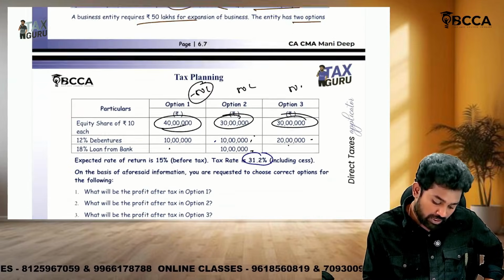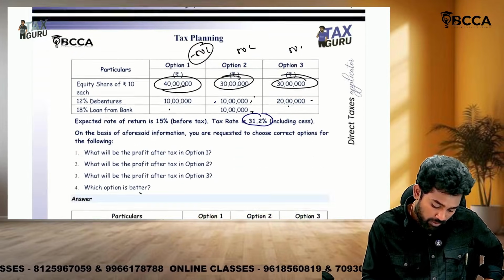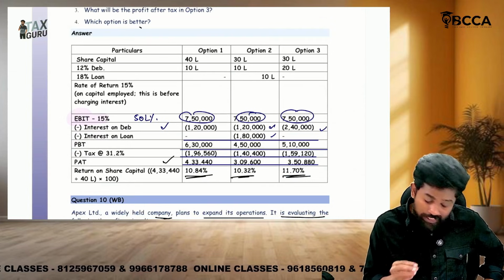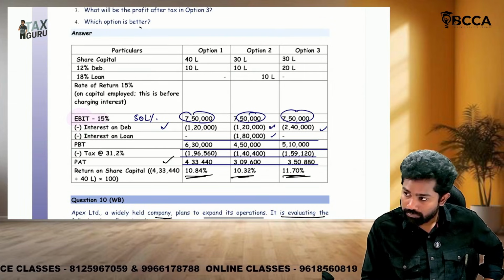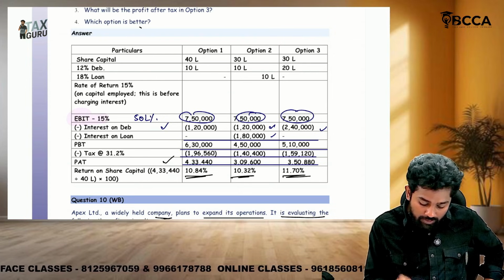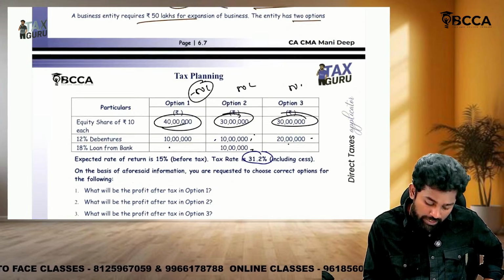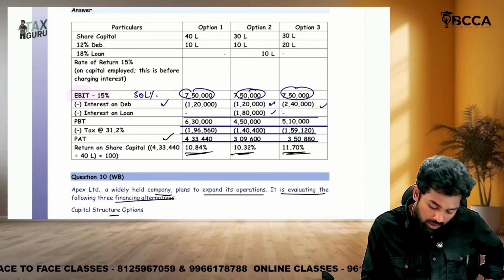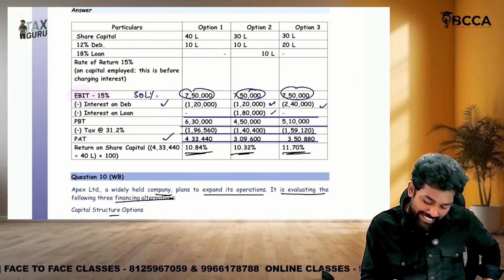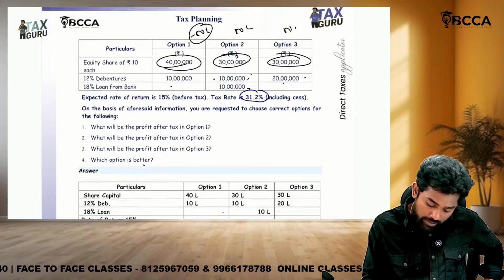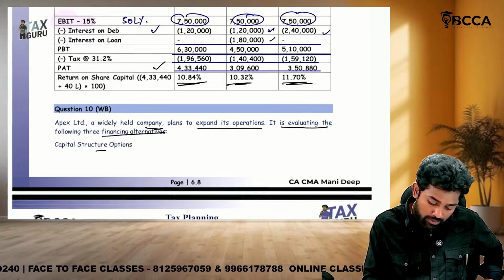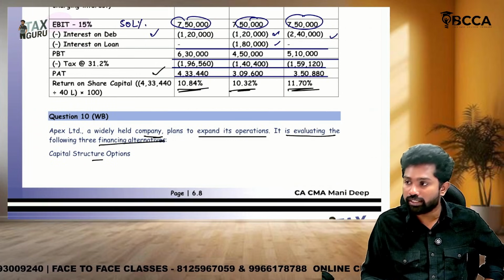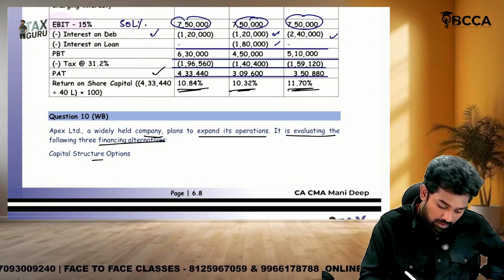So how much is the equity share capital, sir? 40 in first option. So for 40 lakhs, if they got 4 lakh 33,440, what is the return to equity shareholders? 10.84. Whereas in second option, the profit after tax is 3 lakh 9,600, but the equity is only 30. So what is the percentage of return? 10.32. In third option, they have 3 lakh 50,880 as the profit after tax, and the equity share capital is only 30, so they have 11.70. So in which option are the equity shareholders getting more return? Third option. So which is better? Third option is better.